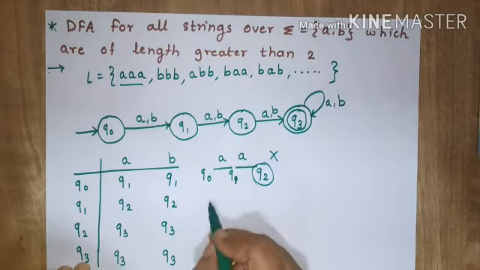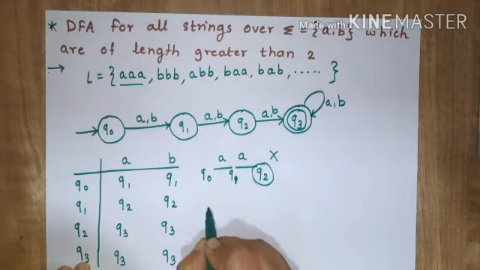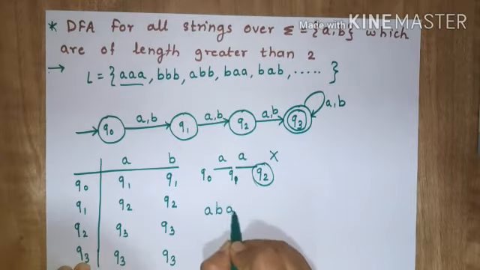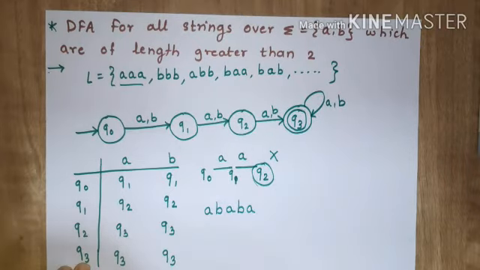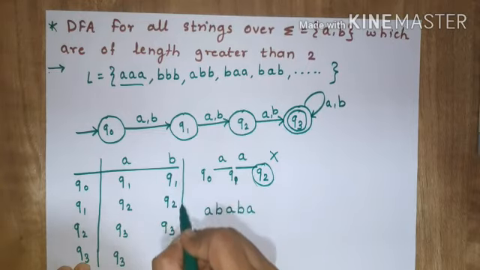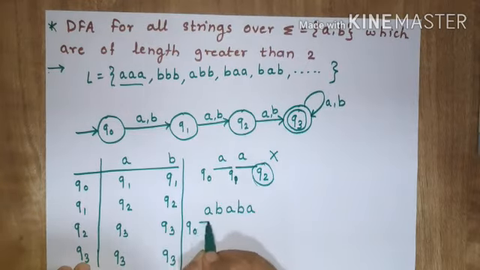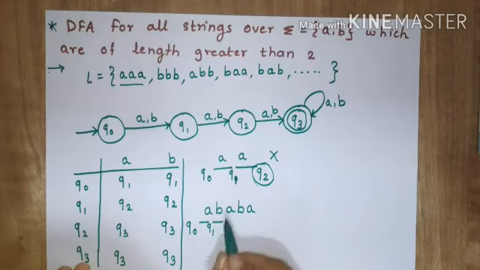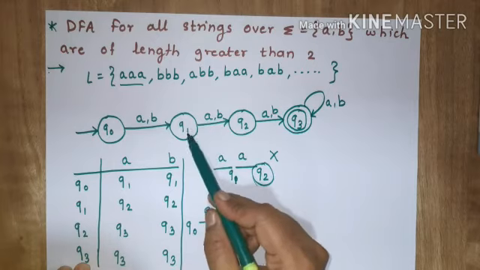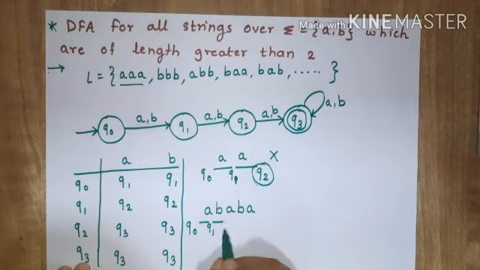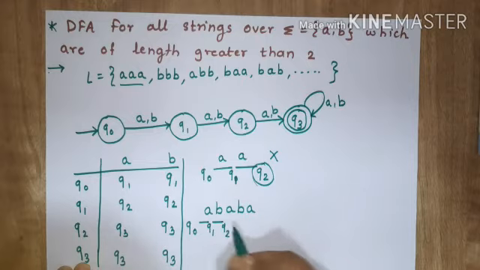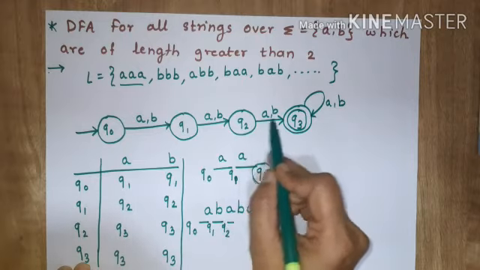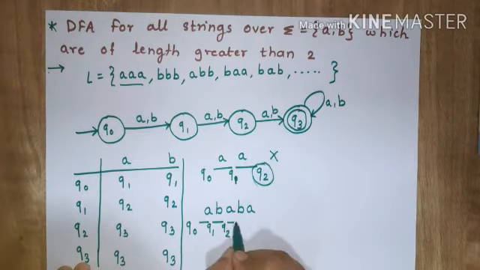Now suppose we check some string, for example ABABA. Initially I am in Q0 state. After reading the first A, it will go to Q1 state. After reading the second character in Q1 state, it will go to Q2 state. In Q2 state, if I read the next A, I will go to Q3 state.